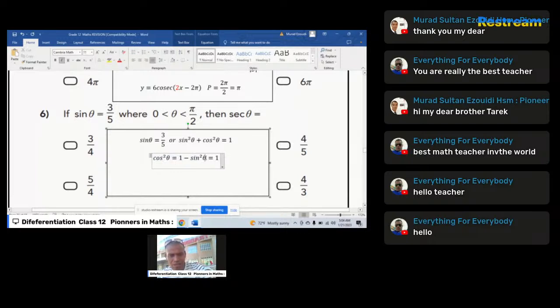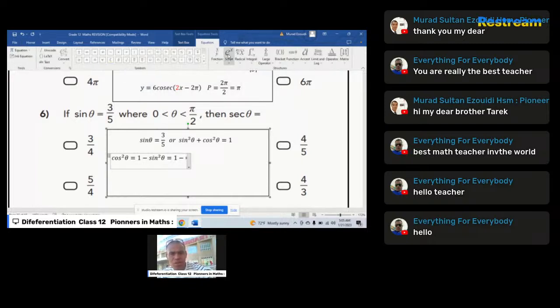But you can see that sine of theta is 3 over 5, then I'm going to raise this to the power 2, which is equal to 1 minus, between parentheses, sine of theta raised to the power 2, which is 3 over 5 squared. This means that you are squaring 3 and squaring 5 at the same time.